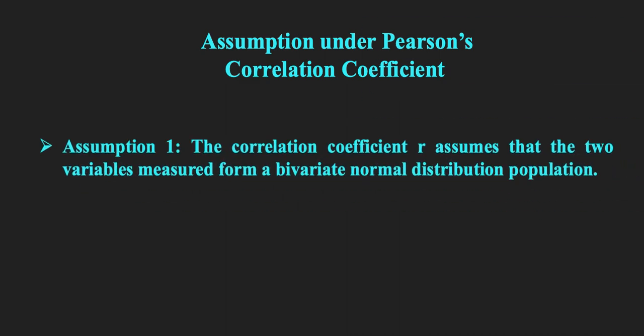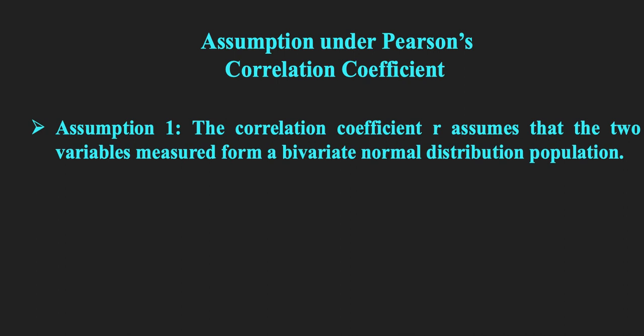The first assumption is that the correlation coefficient assumes the two variables are measured from a bivariate normal distribution. Especially we can talk about both dependent and independent variables, but mostly we talk about the dependent variable. Let us take both. Both the variables should come from a normally distributed population. That means we first have to go for a normal distribution test before we go for correlation.